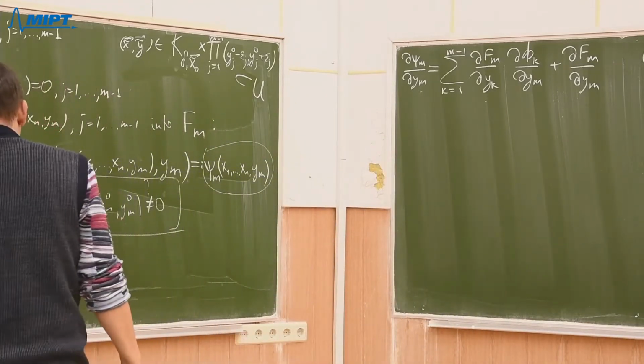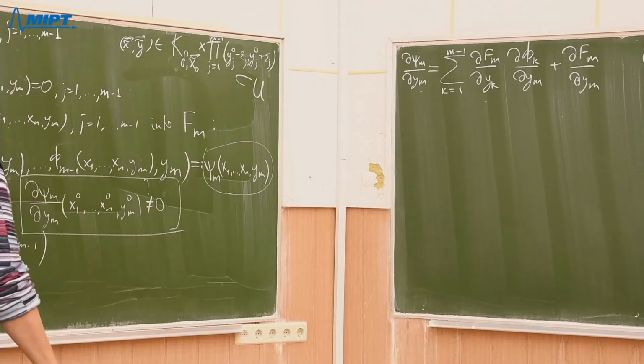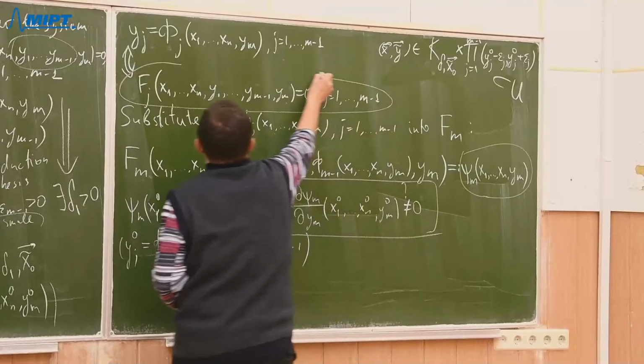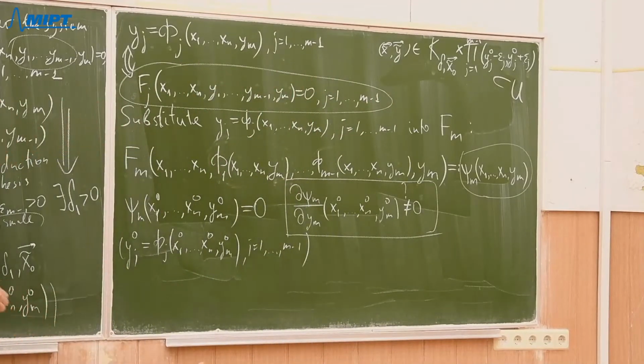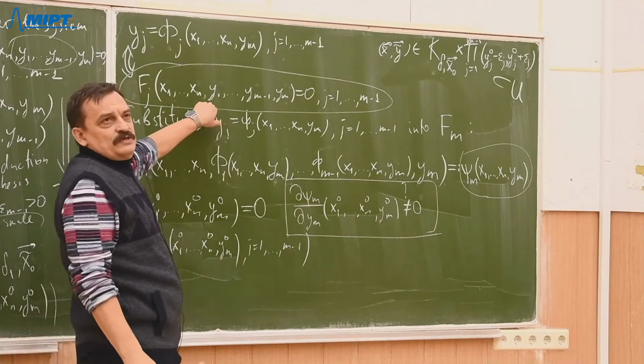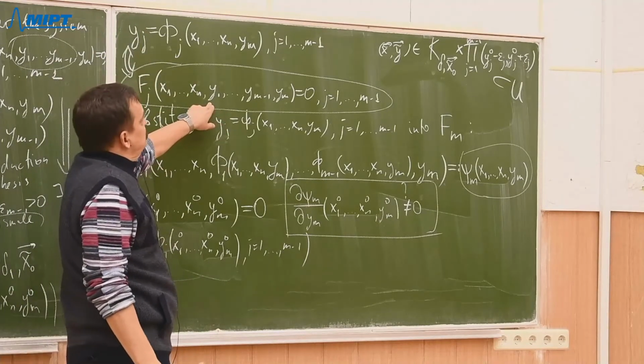Okay. Now I want to go back to this system of equations which we solved, right? So what means that we solved this system of equations?